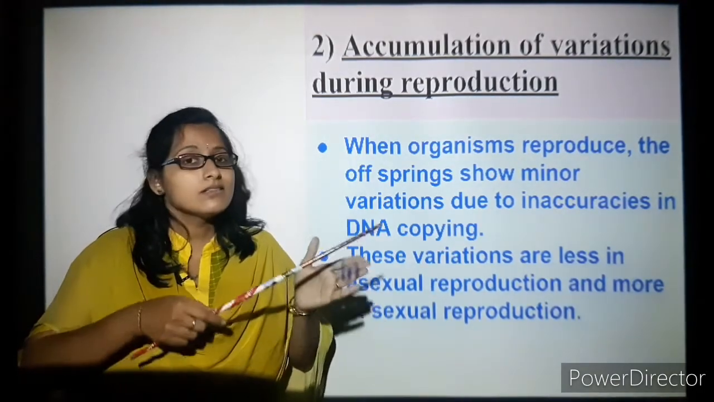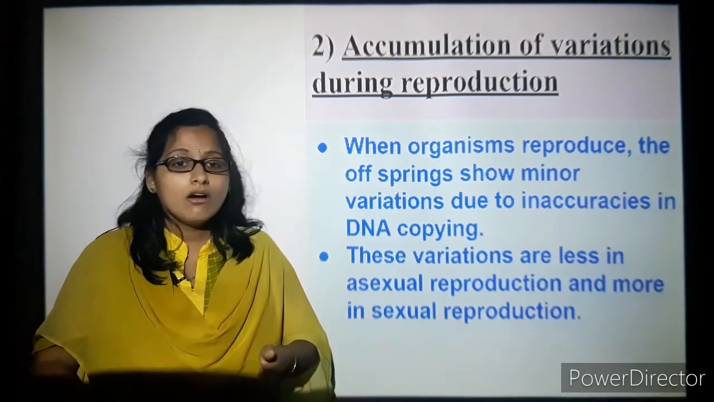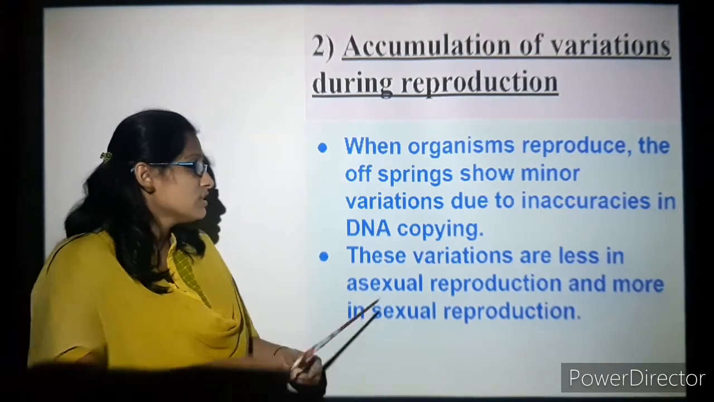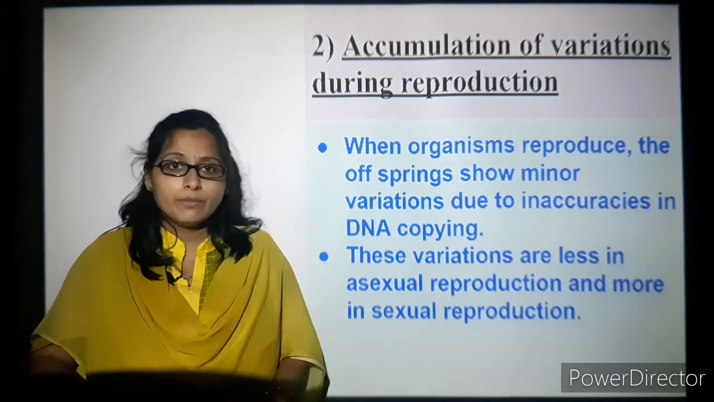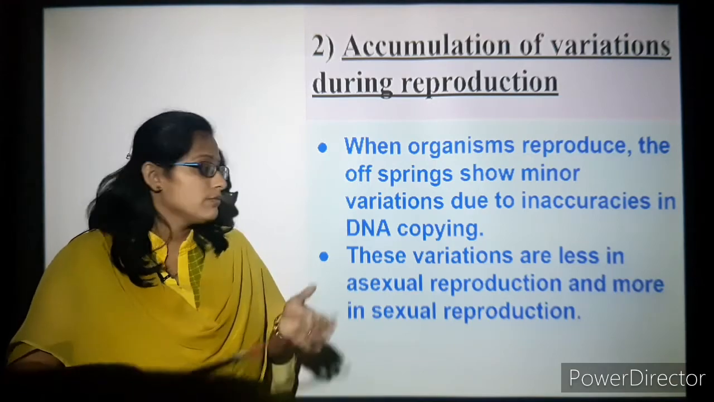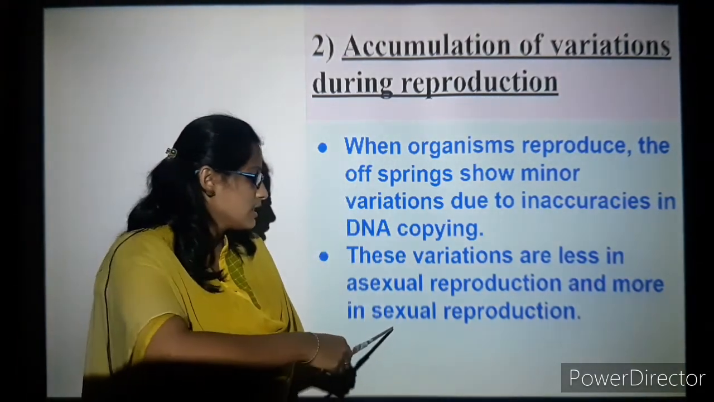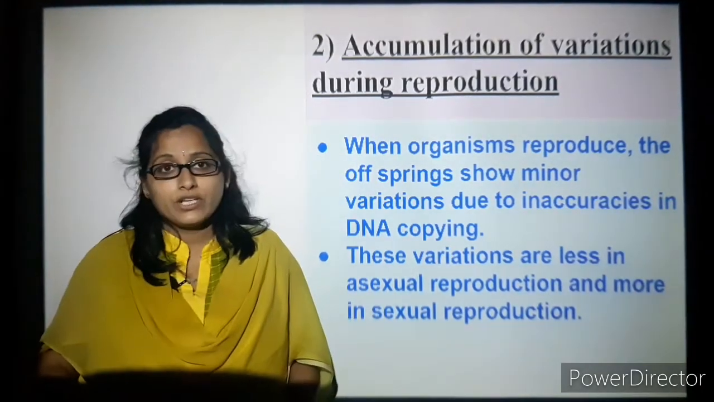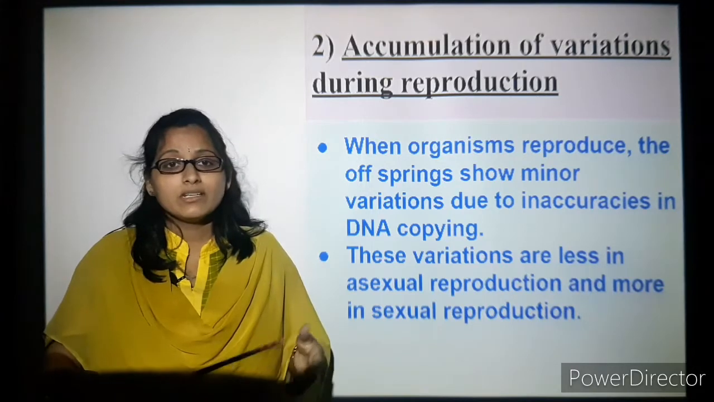So exactly the same DNA copying doesn't happen from the parents to the offspring. So these variations are less seen in asexual reproduction like binary fission, spore formation, etc. But the variation can be commonly seen in sexual reproduction. For example, you can take some plants, say a hibiscus plant.